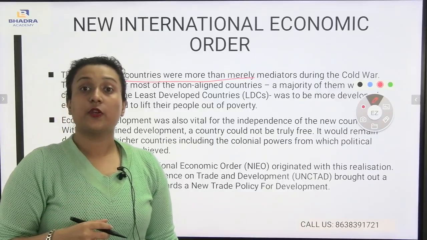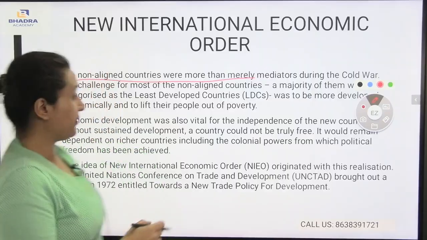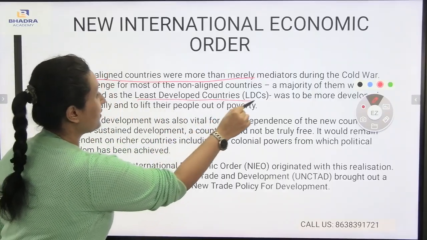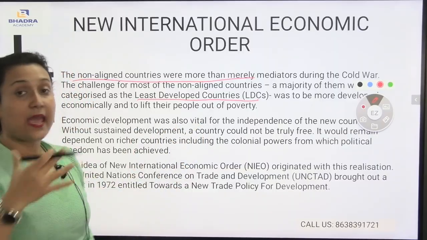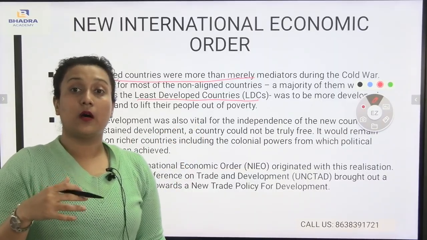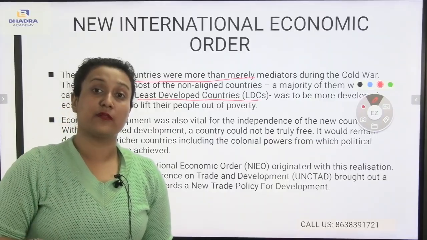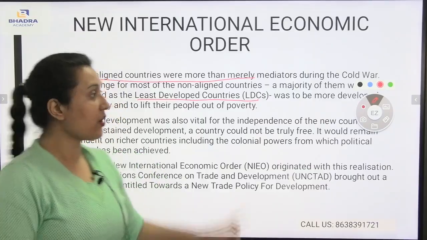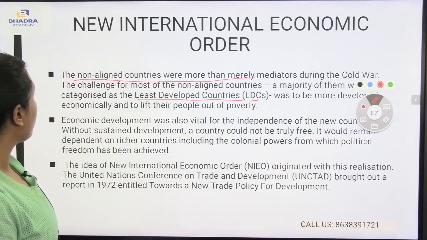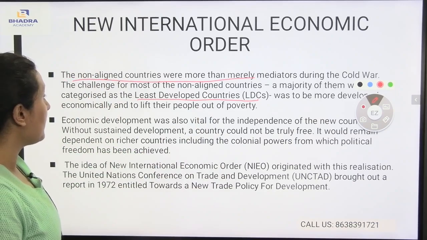They are constituted to be the least developed countries just because they haven't participated in the war and are not considered proper mediators during the Cold War. As a result, the challenge for the LDCs was to become more developed economically and to lift their people out of poverty.